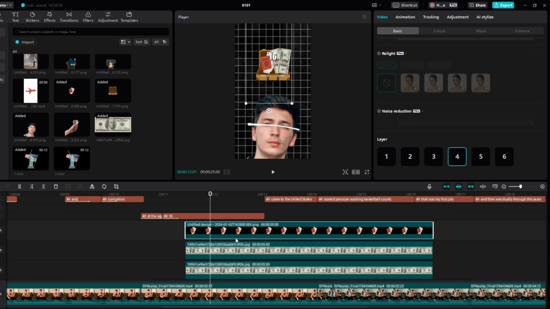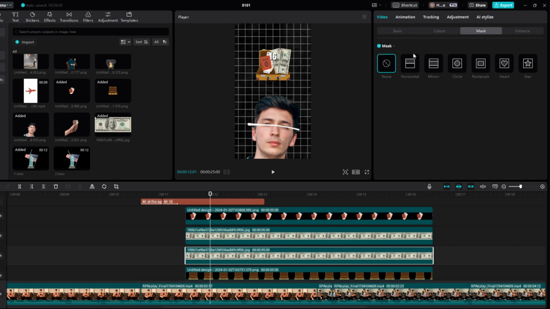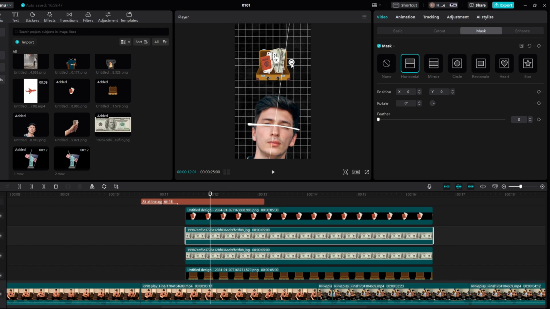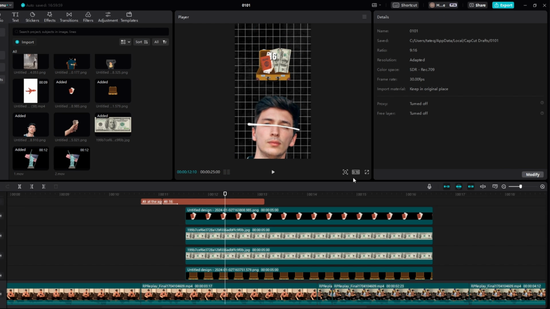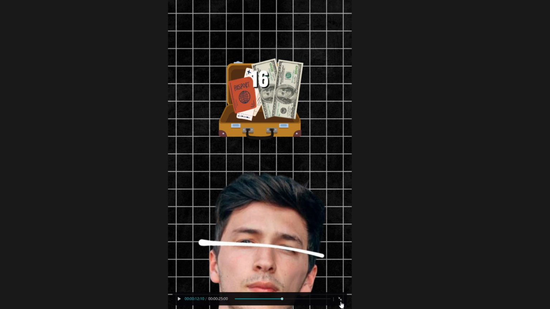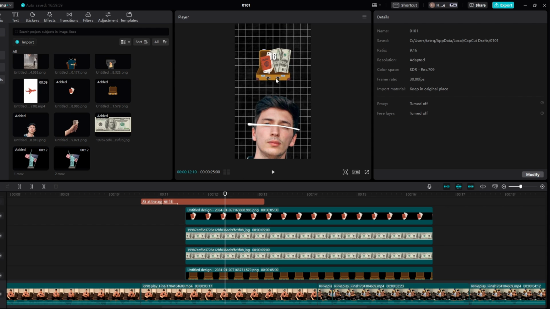Perfect. And then what we're going to do with all of these, so if we come to here, we come to mask, and then we come to horizontal. Then if we come just like this, we come to the bottom of the money right here, and then we'll add the feather in on like 4, and we'll do the same with this, horizontal, wind it around this way, just like so. Might be able to come down just a tad more, and then we'll bring this to about 5, and we'll see: 16 with $200. So as you can see, it kind of fades in, especially if it's full screen. You guys can see it looks like it's in the suitcase, literally. And then from here, with the passport thing, I think we can keep that.